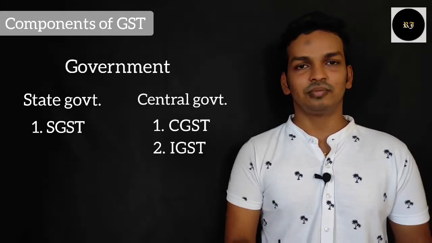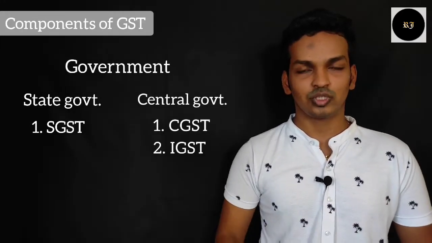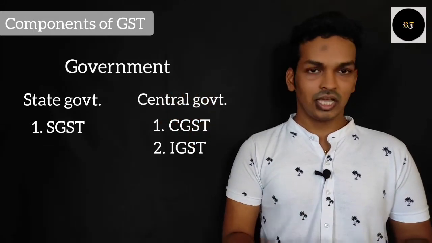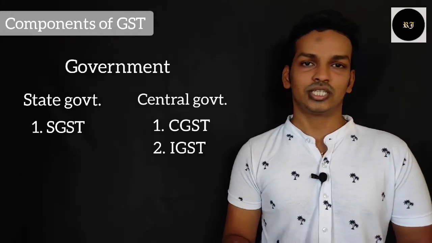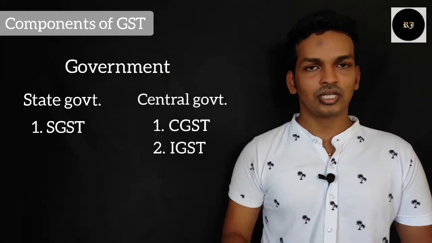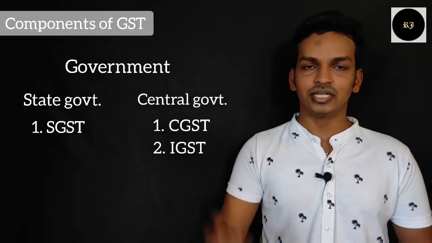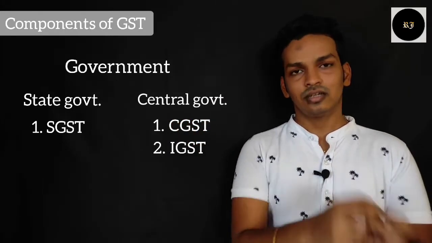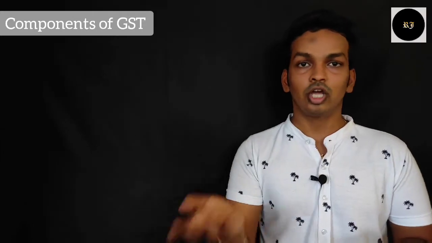Now CGST will be Central Goods and Services Tax, which will be collected by the central government. And now IGST is Integrated Goods and Services Tax, but please note that IGST is collected by the central government, and later they will be distributing the amount collected with the state government also. Please note that if I am using SGST, it is also applicable for UTGST, which is Union Territory GST.